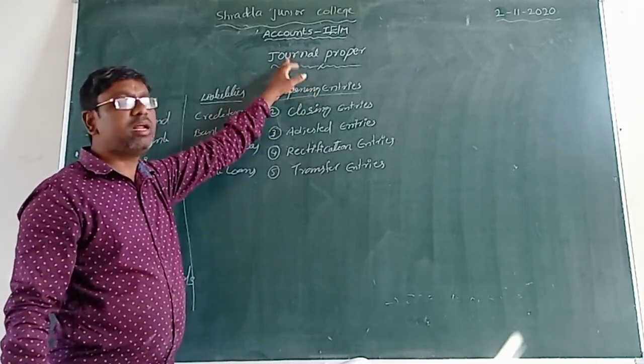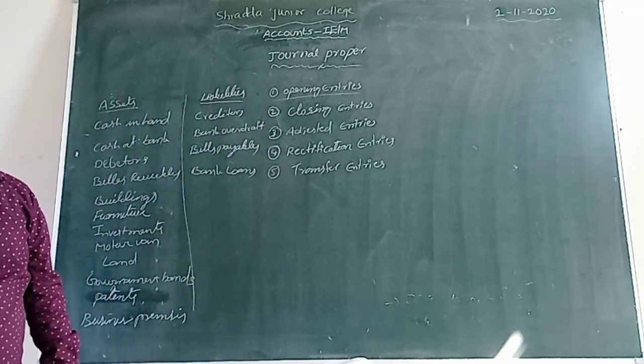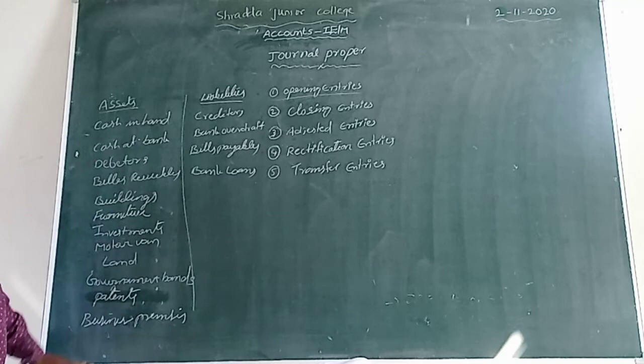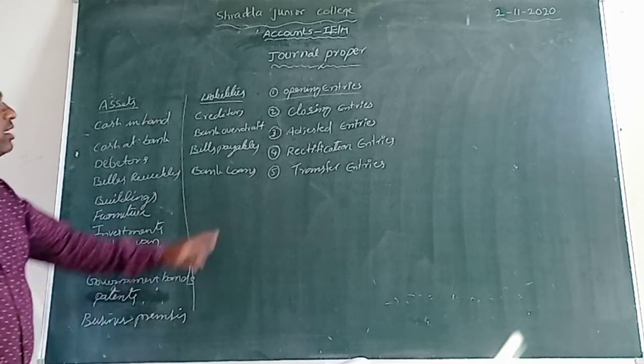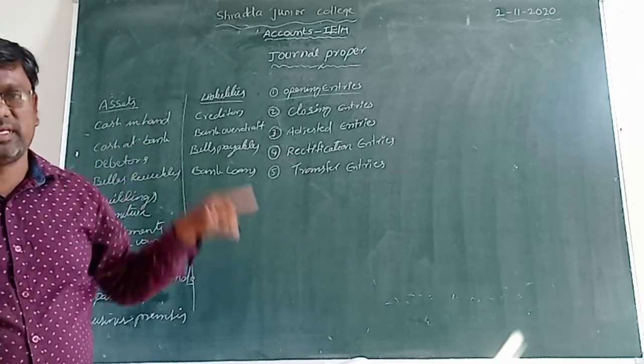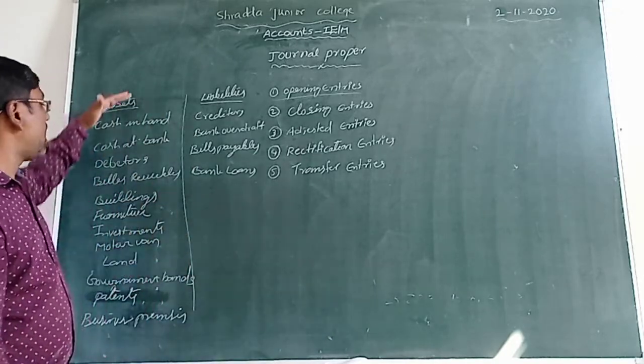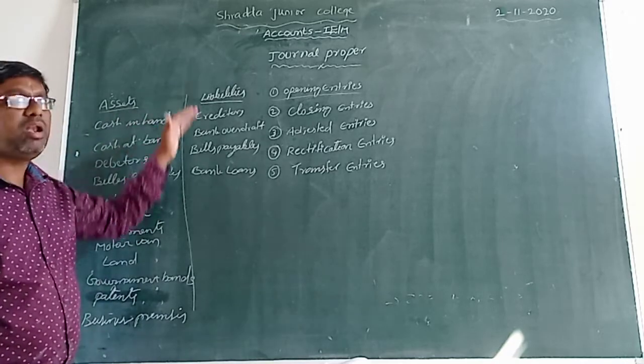It is the general proper opening entries. We can record it that way, isn't it? So these are all assets. So how can we do that? This opening entry also has a table, a format. In that format we can record all assets and all liabilities.